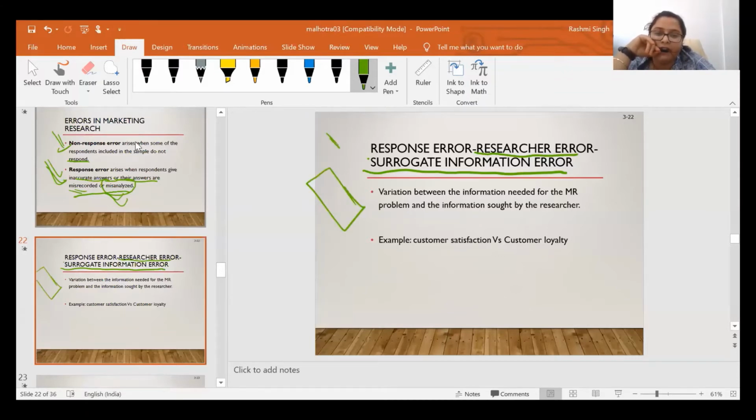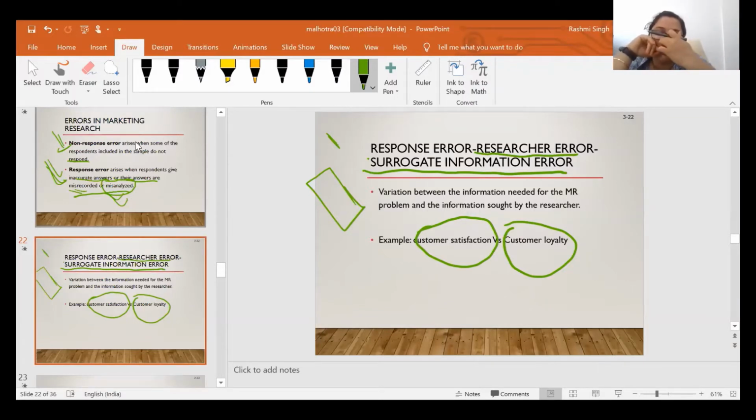Suppose you want to measure customer satisfaction, but what you are measuring is customer loyalty. So that is known as surrogate information error.